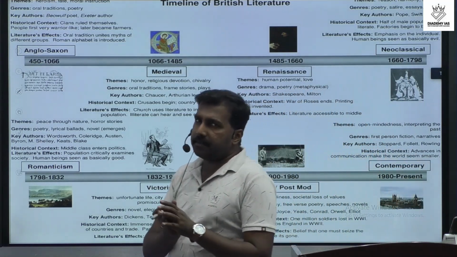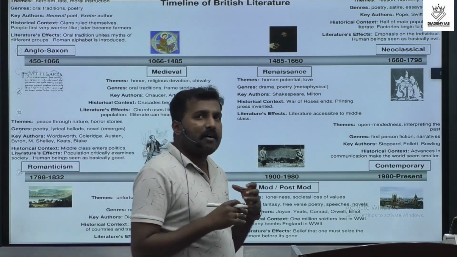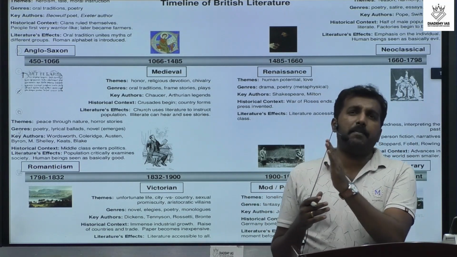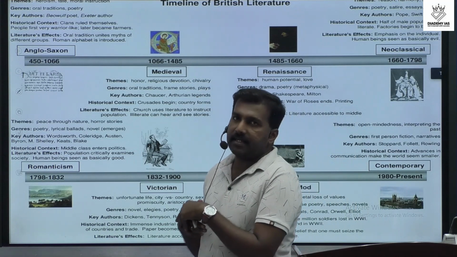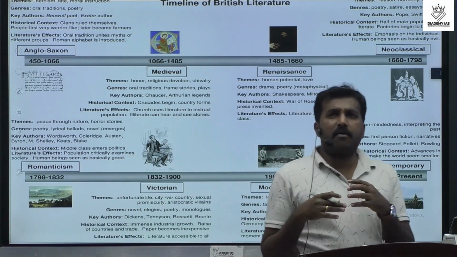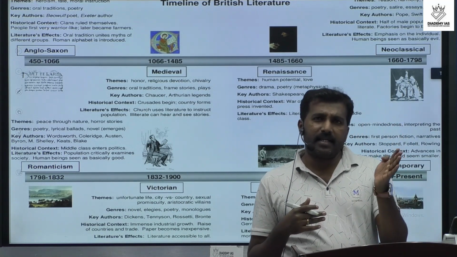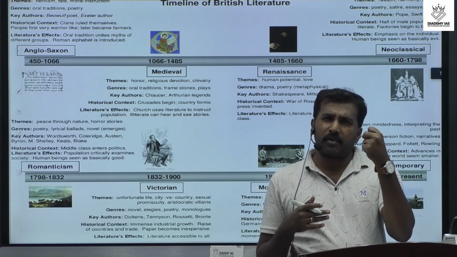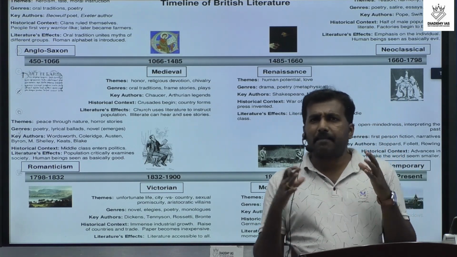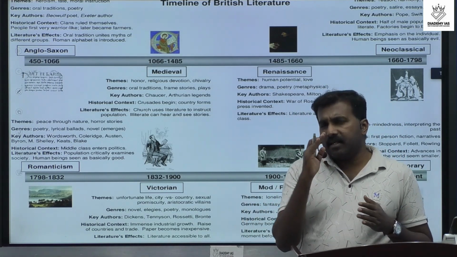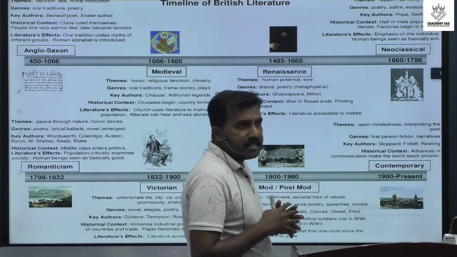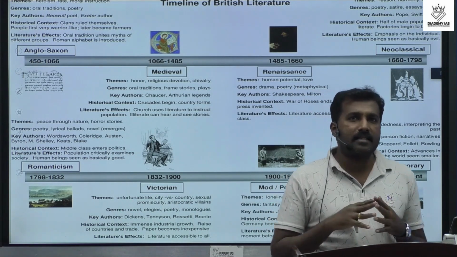And actually we have to focus on the concluding period of Middle English literature. But at the same time we have to focus on Old English, some literary aspects, history and all. So it's a basic thing. But in the UPSC syllabus, only the end of Middle English literature is important.